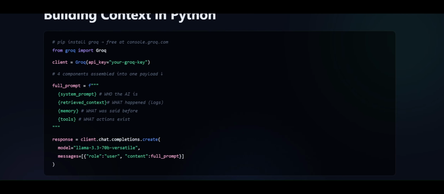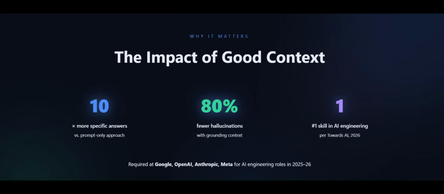Building context in Python. Here is a snippet of code that I have used to show the demo about context engineering. As you can see here, you are sending system prompt, retrieved context, memory, and tools. I will show you in detail later. Why does it matter?